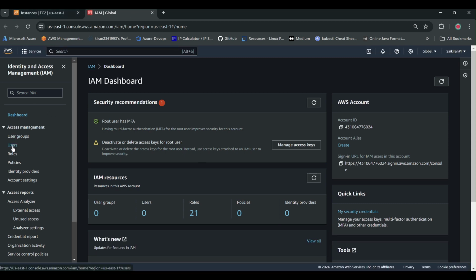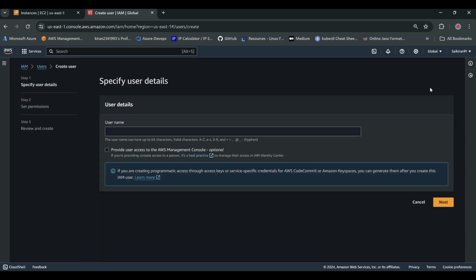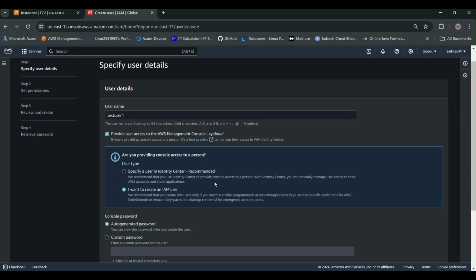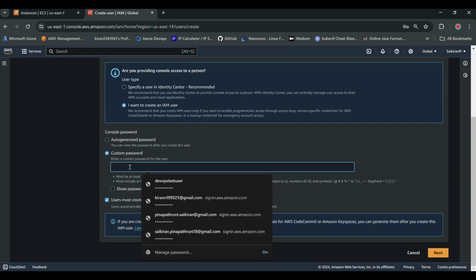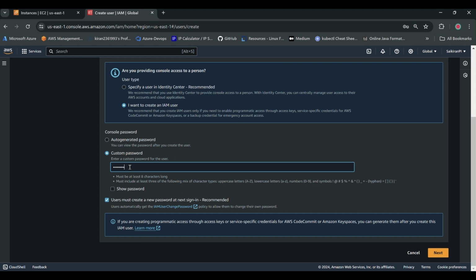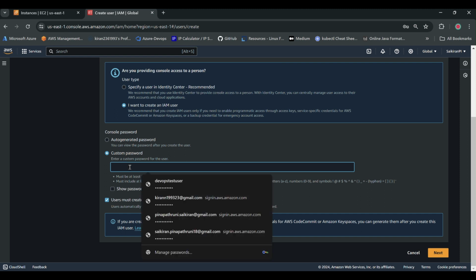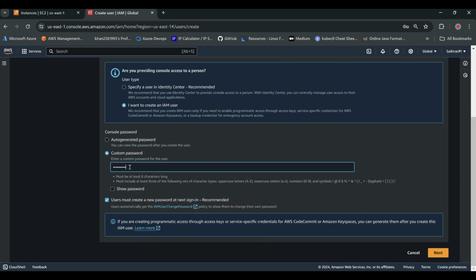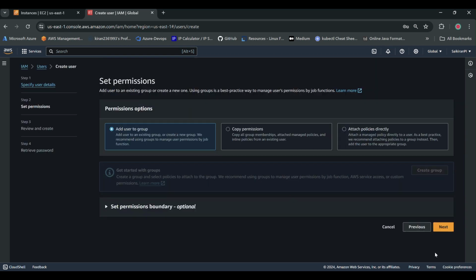Now, before attaching the policy, we need a user, correct? Click on create, and the username is test user one. And then I want to create an IAM user with a custom password. Guys, here I'm unchecking this, because once the user has logged in, it would push him to create a new password. For me, it's not required. If you want to do it, you can check it and then click on next.